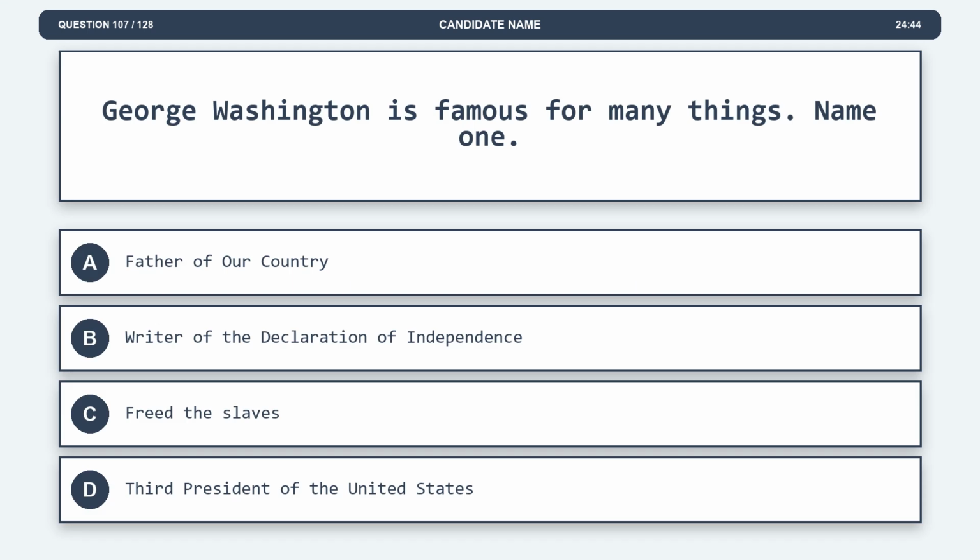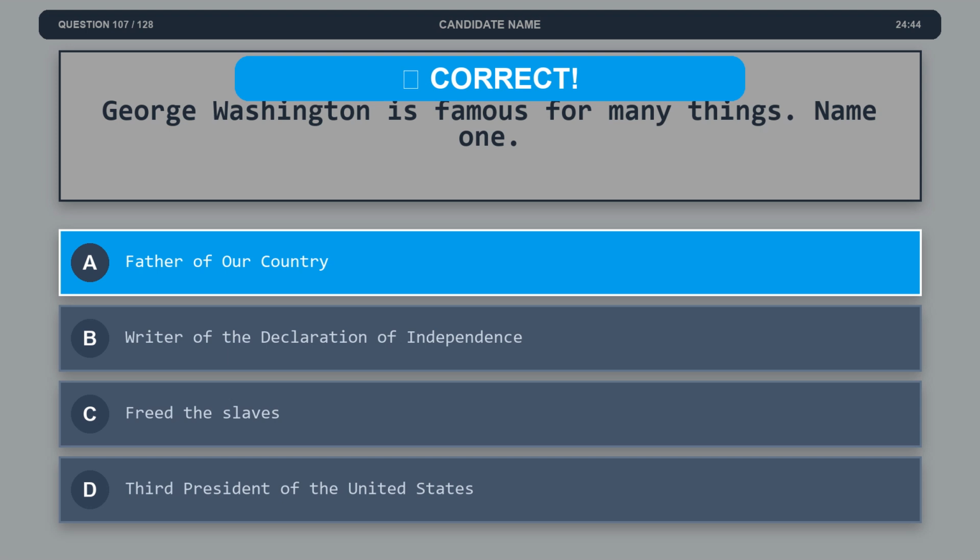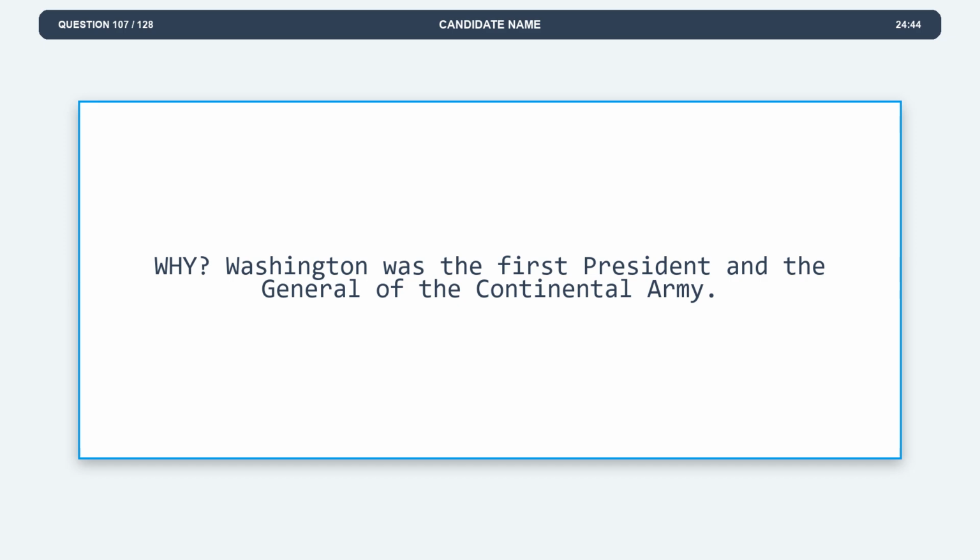Question 107. George Washington is famous for many things. Name one. Option A, father of our country. Option B, writer of the Declaration of Independence. Option C, freed the slaves. Option D, third president of the United States. The correct answer is option A, father of our country. Explanation: Washington was the first president and the general of the Continental Army.